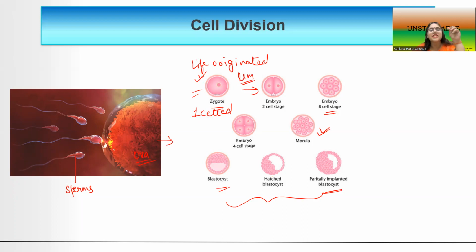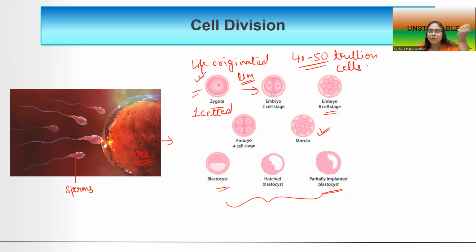From one cell, we have developed into organisms made up of trillions and trillions of cells. Human beings and other multicellular bigger animals are made up of 40 to 50 trillion cells.